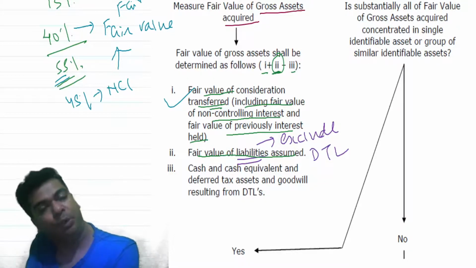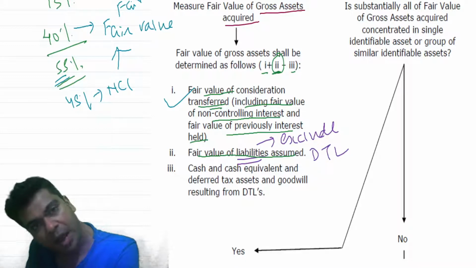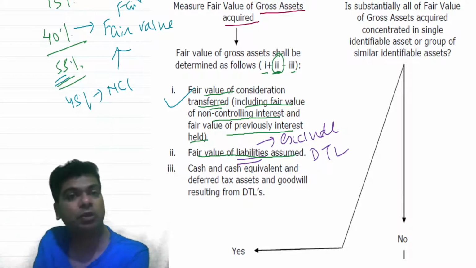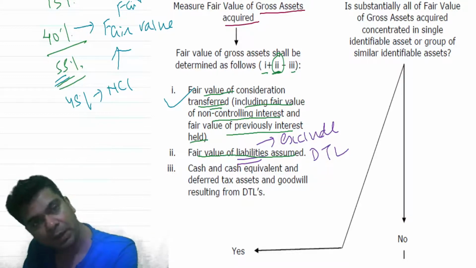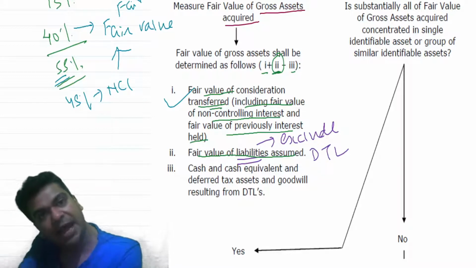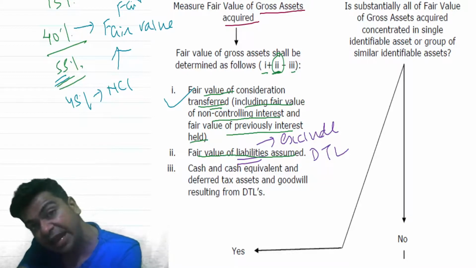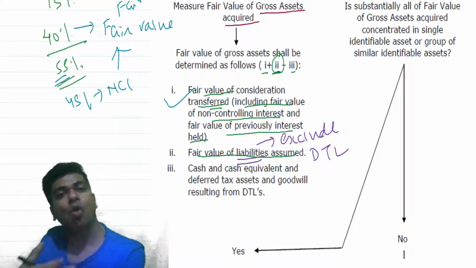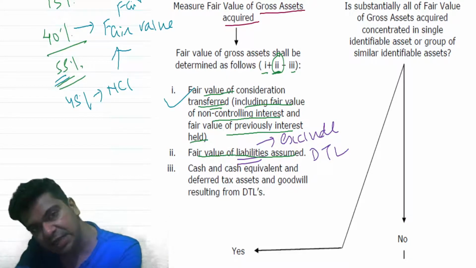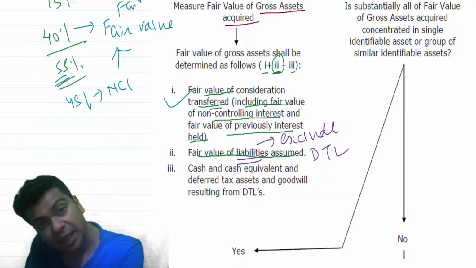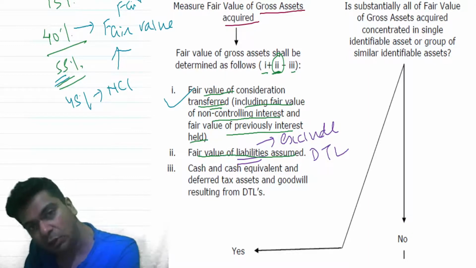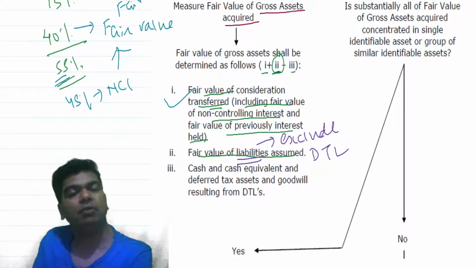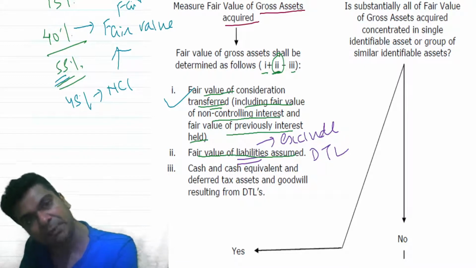But in my books as a purchasing company, as an acquirer, I will have to recalculate the deferred tax liability. Because now I have to see the entire thing from the merged entities' viewpoint. You get my point? So my own deferred tax liability and your deferred tax liability both have to be analyzed. Ultimately, I'll have to find out, when I control your entity, what will be the final deferred tax liability.